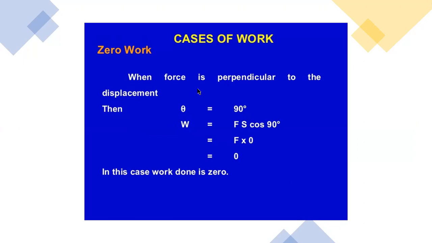When the force is perpendicular to the displacement, then the work done will be zero, meaning the angle between the line of action of force and the displacement is 90 degrees. Then the work done will be equal to F into D. S or D are two symbols to represent the displacement. So F into D will be equal to 0.